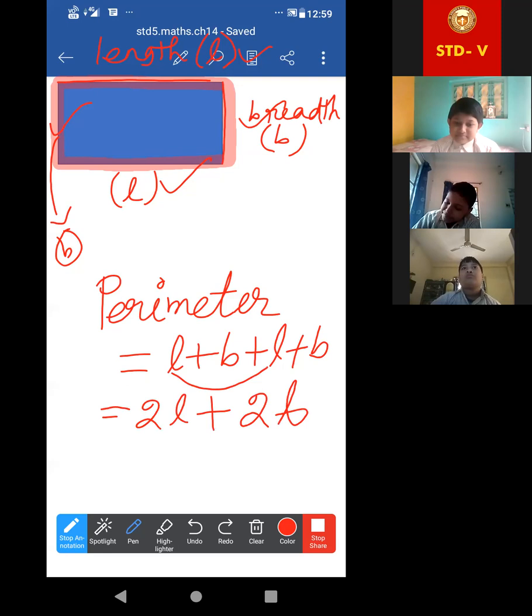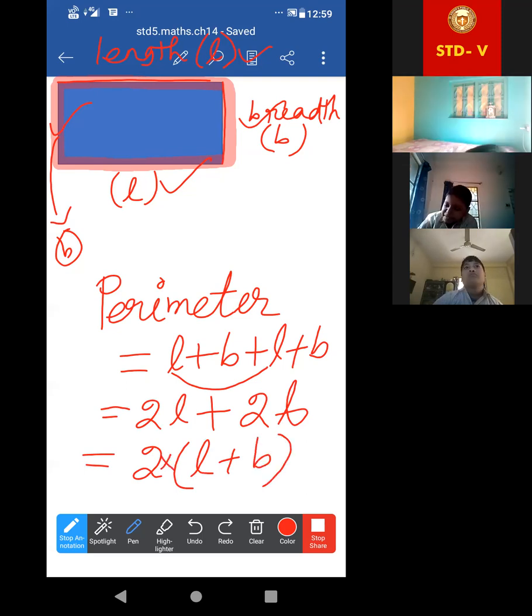Got it? Ma'am, can I ask a question? Yes, say. Ma'am, in perimeter, all the units will be CM, for the square, rectangle, triangle? Exactly. Why? Because in perimeter we are adding. In case of adding, usually the unit will be the same too.